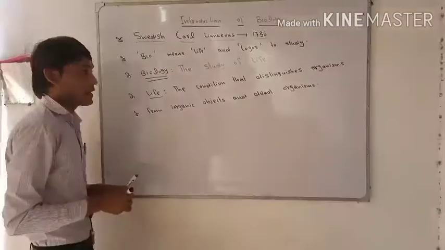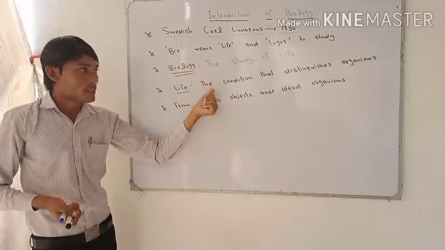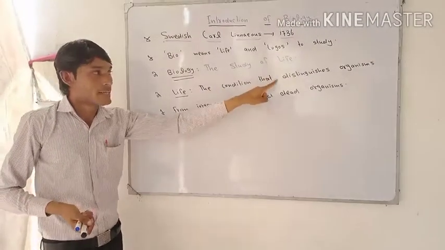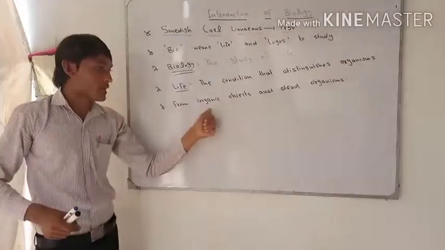The condition that differs organisms from inorganic objects is called life.